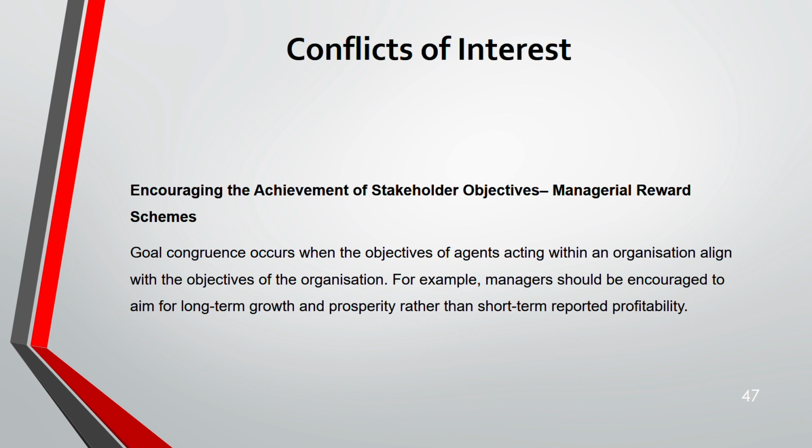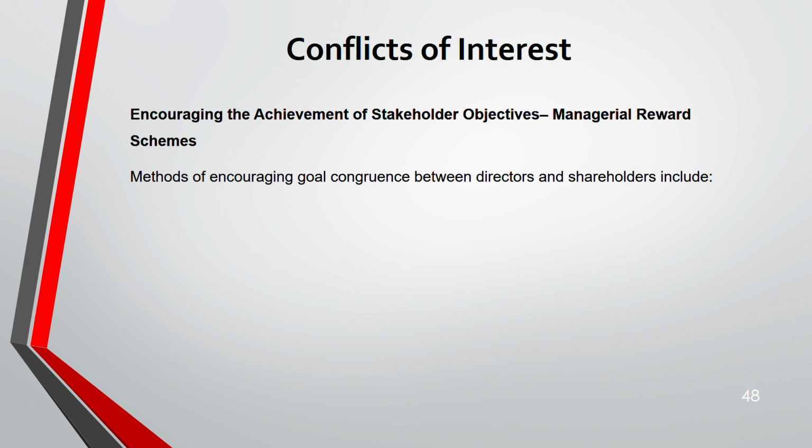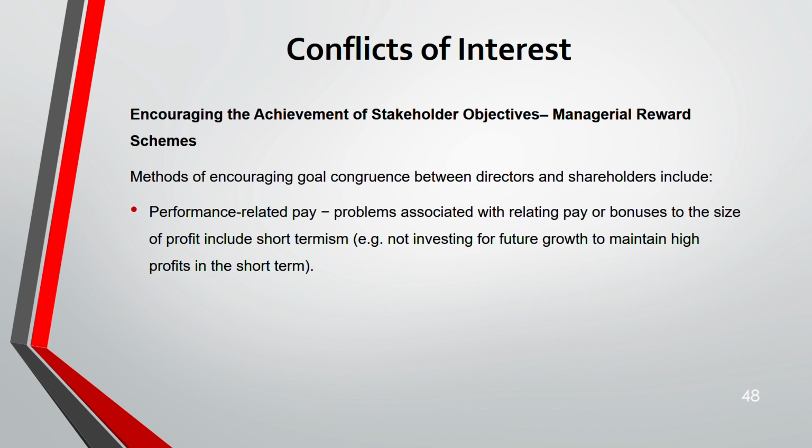So managers should be encouraged for long-term growth rather than short-term profit. Now, there are methods of encouraging this goal congruence between director and shareholder. First way, the reward system could be performance-related pay. Problems often start when you relate your pay or bonus to the profit. Why? This is short term. Then everyone will take care of profit. They will somehow try to increase that profit, even unethically.